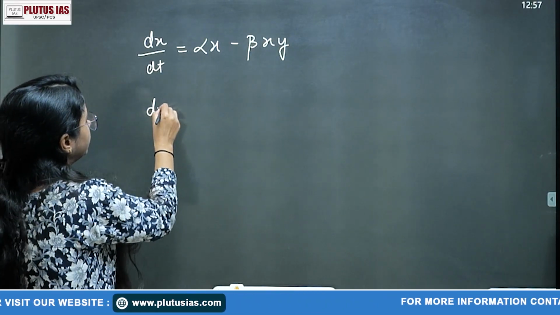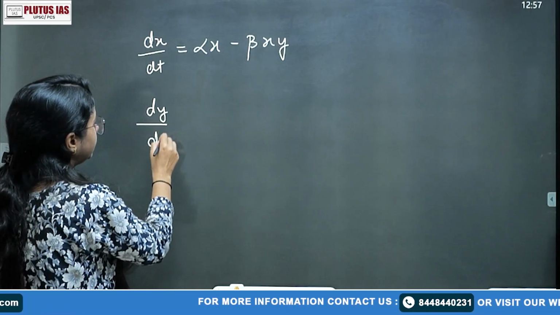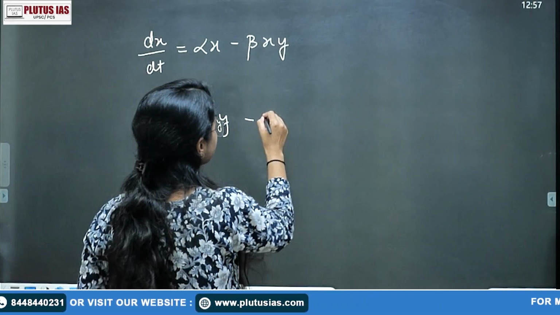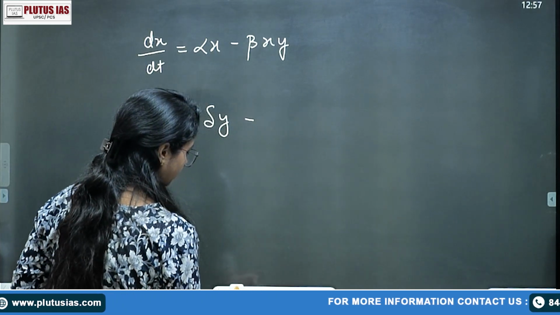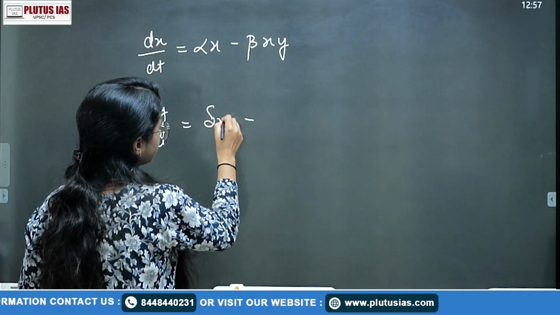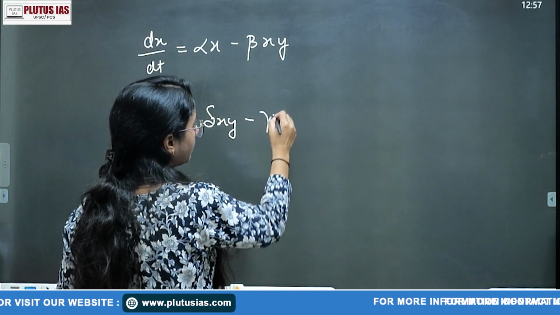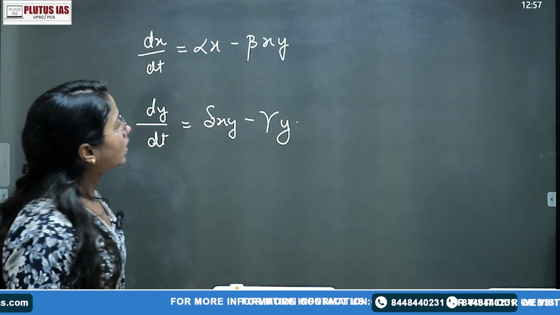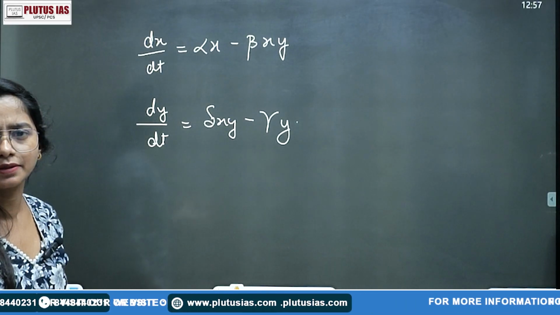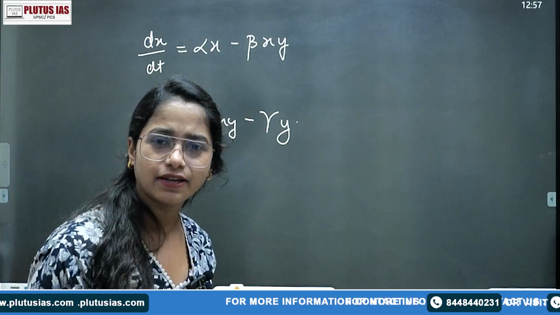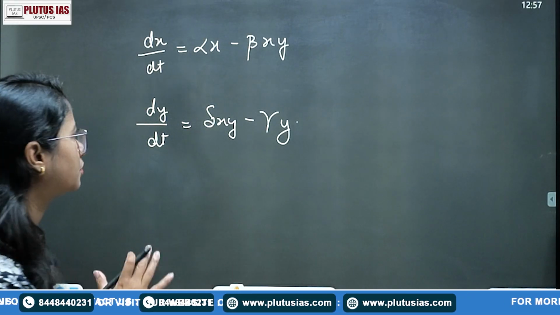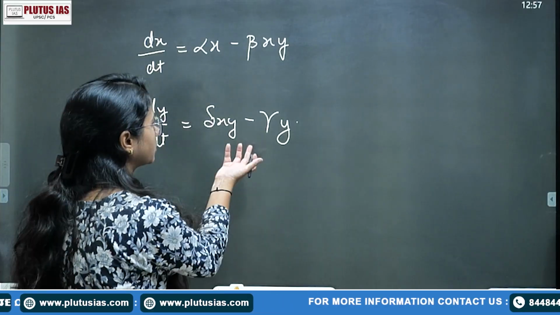And next, dy/dt = delta x y - gamma y. What does that mean? What are x, y, alpha, beta, gamma, delta? Ma'am, it's biology, right? Generally, biology students do not like math. But of course, don't get confused. Don't have fear.